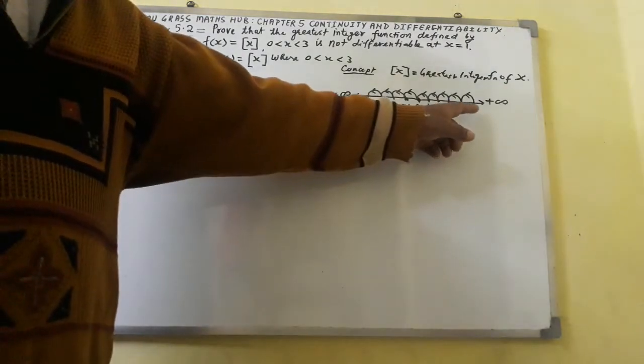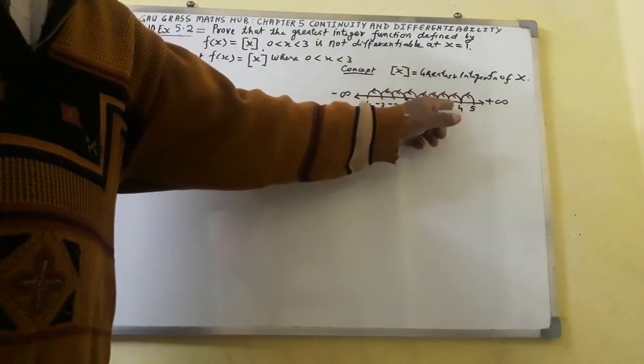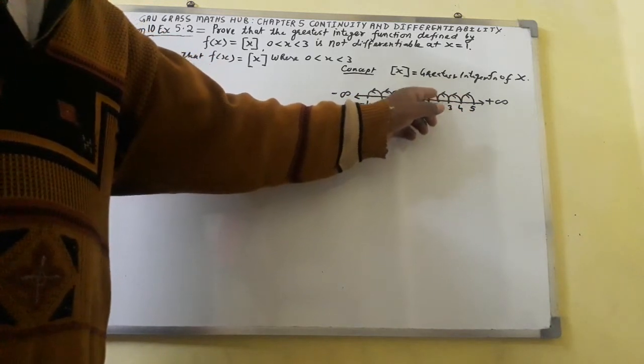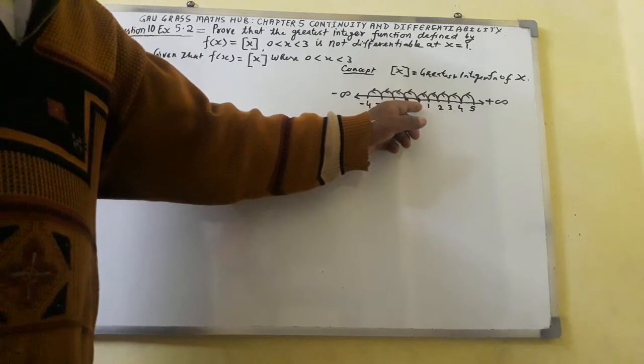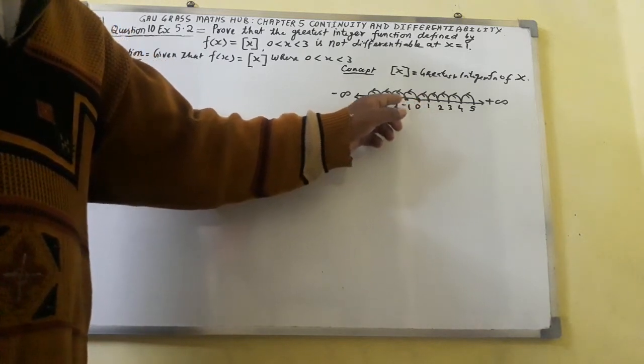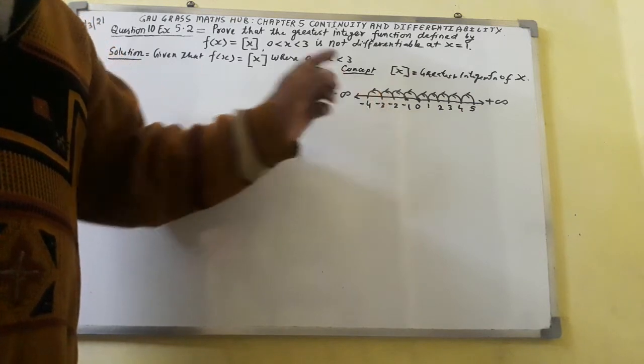The movement will be 5 to 4, 4 to 3, 3 to 2, 2 to 1, 1 to 0, 0 to minus 1, minus 1 to minus 2, minus 2 to minus 3, minus 3 to minus 4.